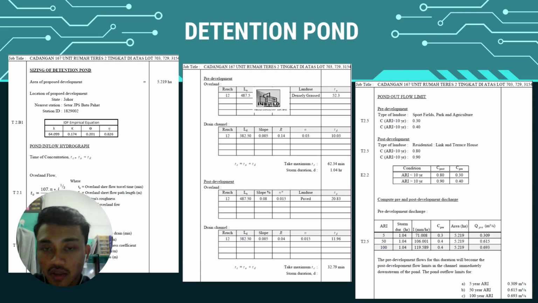Then we find the overland flow time T0, calculate the drain flow time TD, and calculate the pre-development and post-development. For the 5 years ARI, we got 0.309 m³/s, and for the 50 years ARI, we got 0.6615 m³/s.